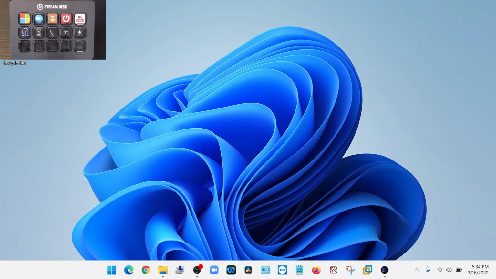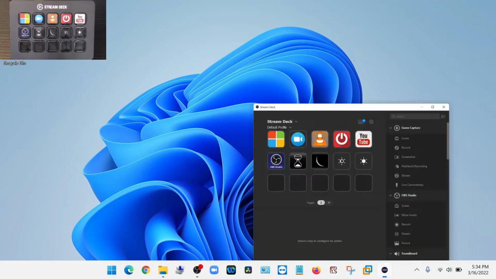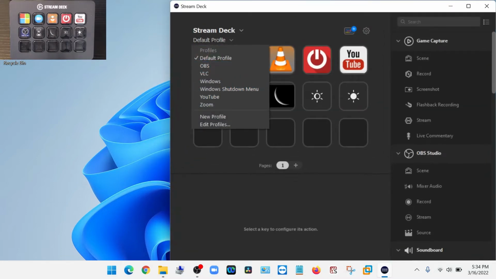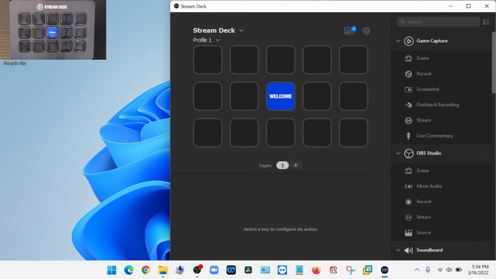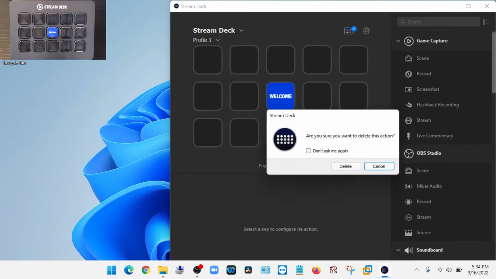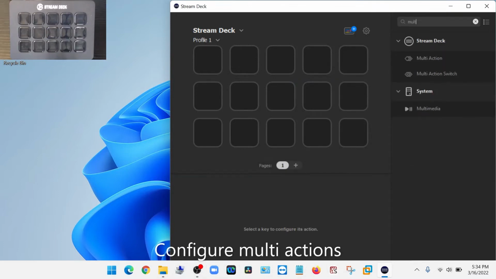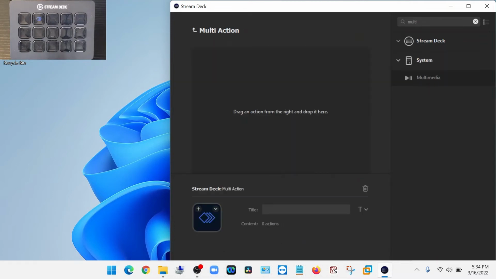Okay, now time for the fun stuff. Let's open Stream Deck to configure the multi-actions. So under Default Profile, New Profile, right click, delete the welcome, and let's search for multi-action. I'll type in multi, and it will be the first one, multi-action. Drag that over to the second box.